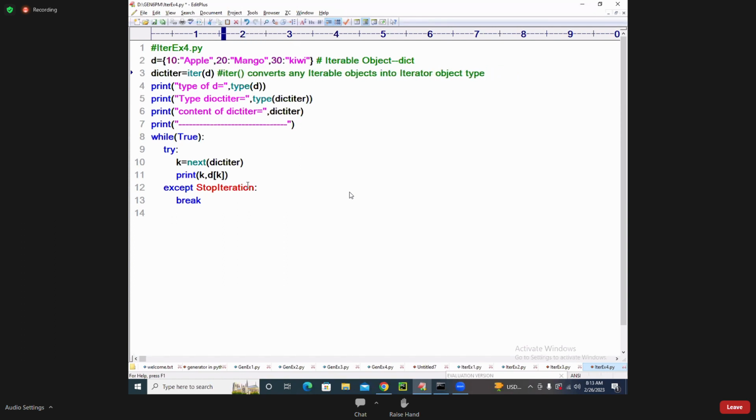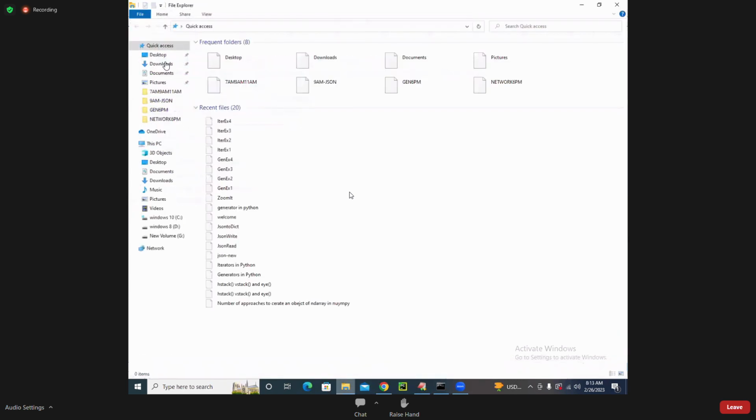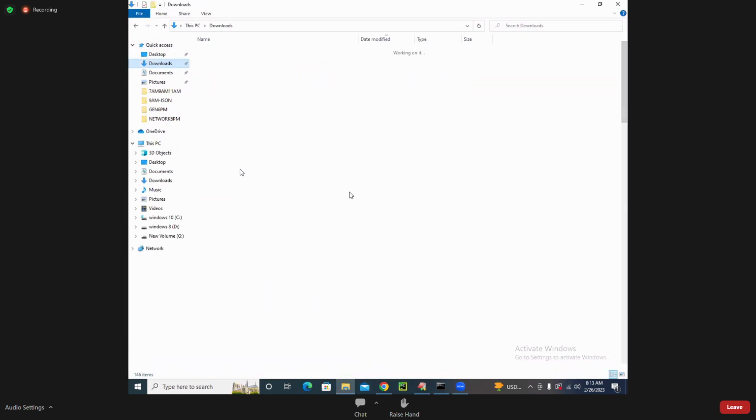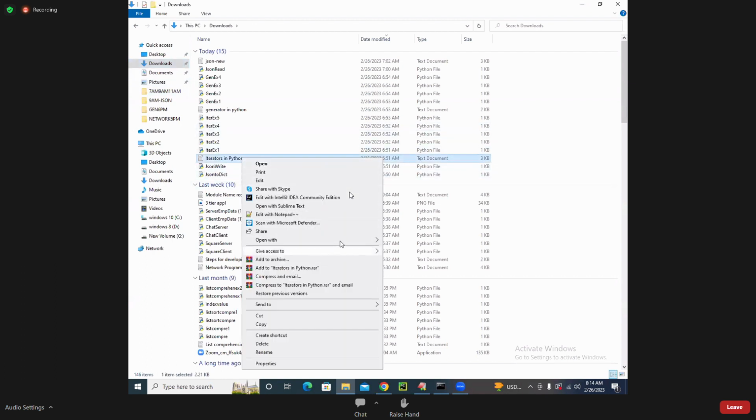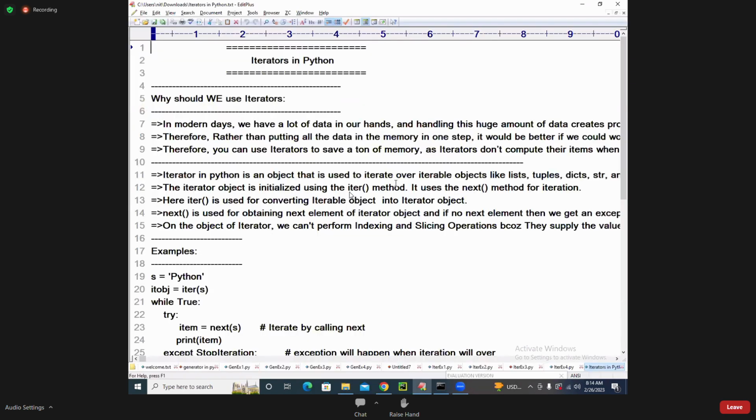So D, I used it. What is the iterator function doing? What is the iterator doing? I hope you are understanding the meaning of iterator. So let me show you the meaning of iterators in Python now. Coming to the concept here, I'm showing the concept. Try to see, I just wrote a small, big explanation here.